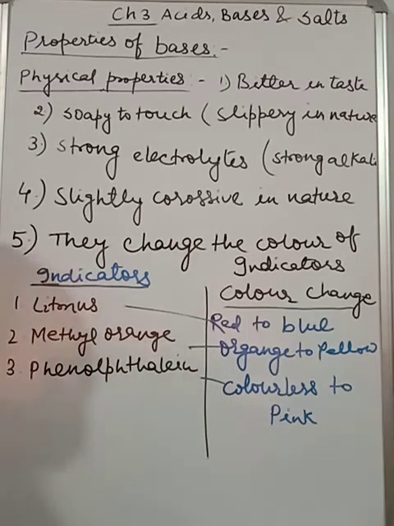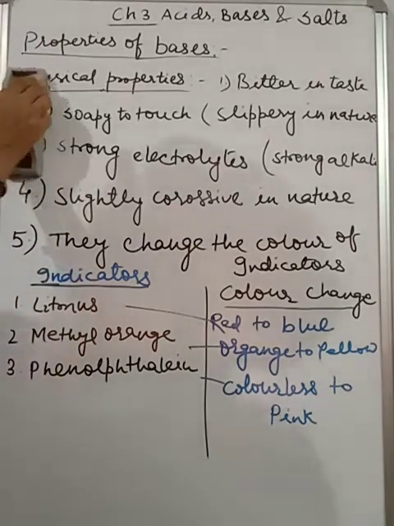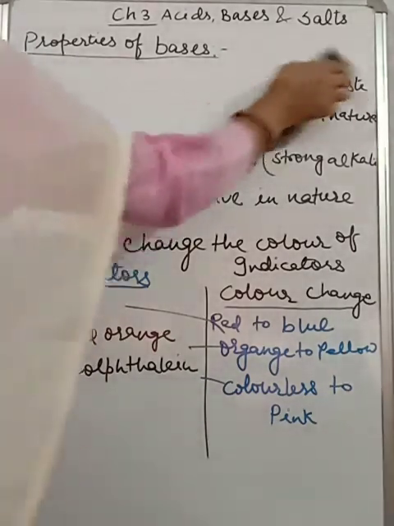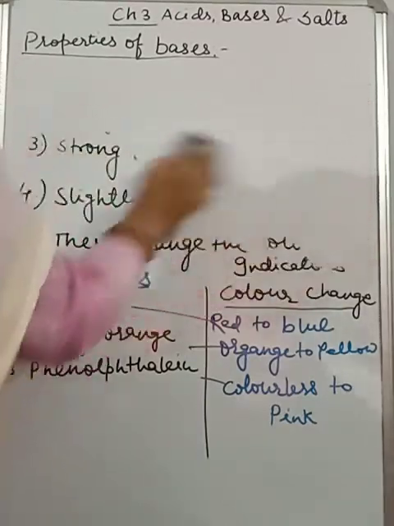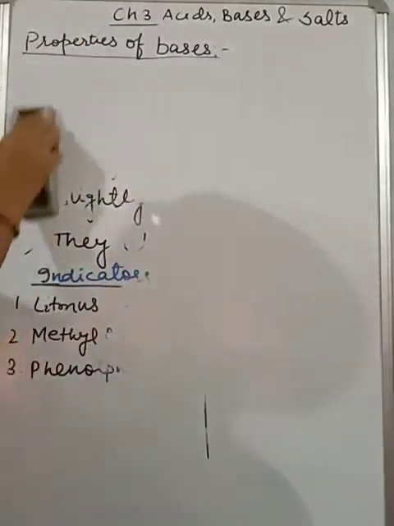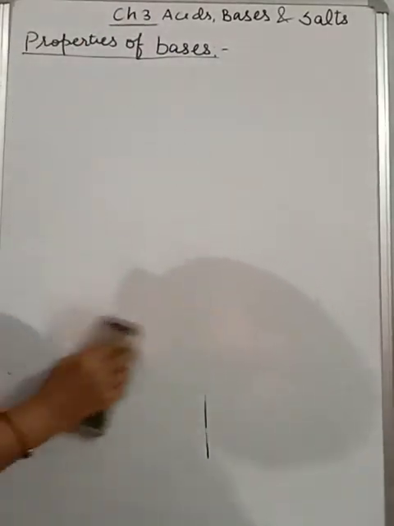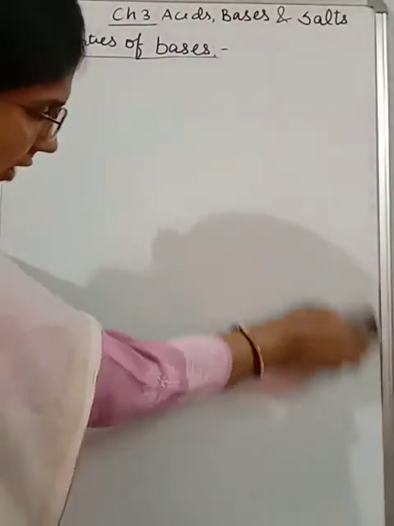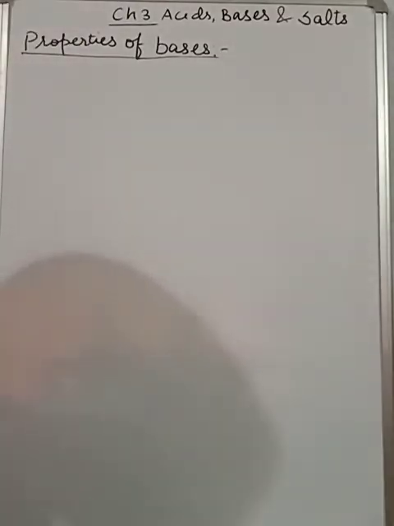Now students, we will discuss the chemical properties of bases. Among the chemical properties, one is very common that you already know, that is neutralization reaction. Means when an acid reacts with base, it gives rise to the formation of salt and water. So for this, I am not going to write the typical reaction. You know this, I am just giving one example.